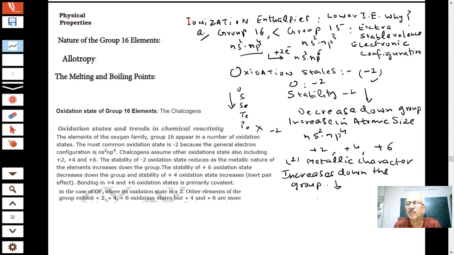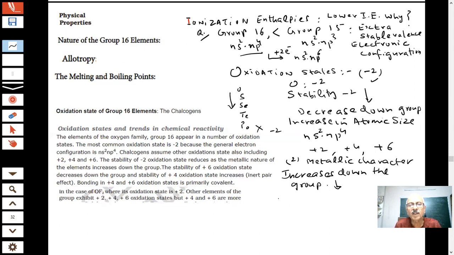Everywhere in inorganic chemistry, when a question is asked, the reason is required. So down the group, metallic character increases because the atomic size increases due to the increase in the number of shells, so atoms can easily lose electrons. Atomic size increases, therefore metallic character is increasing. It will happen in every group.